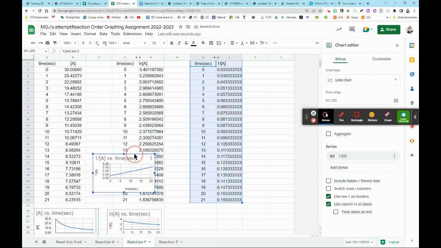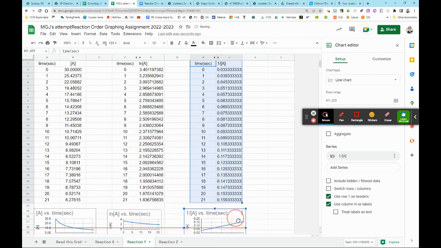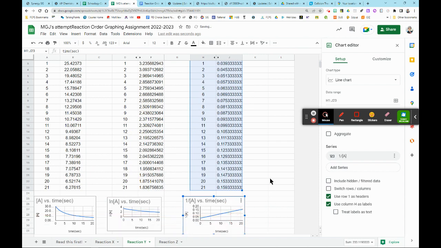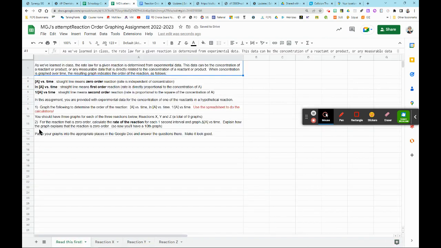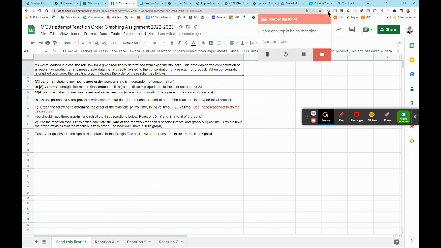So basically, using this, we're determining what order the reaction is. What we're looking for is a straight line, the y equals mx plus b relationship. And if you get a straight line, then that is the order of the reaction. So this is graphing experimental data to do that. And I hope this helped.